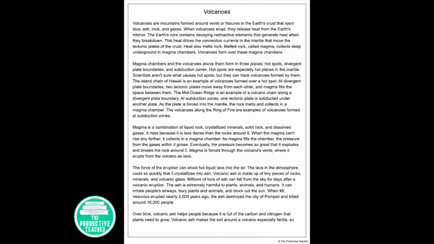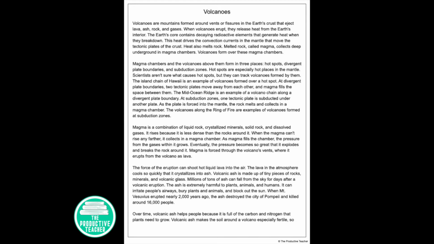Magma is a combination of liquid rock, crystallized minerals, solid rock, and dissolved gases. It rises because it is less dense than the rocks around it. When the magma can't rise any farther, it collects in a magma chamber. As magma fills the chamber, the pressure from the gases within it grows. Eventually, the pressure becomes so great that it explodes and breaks the rock around it. Magma is forced through the volcano's vents, where it erupts from the volcano as lava.